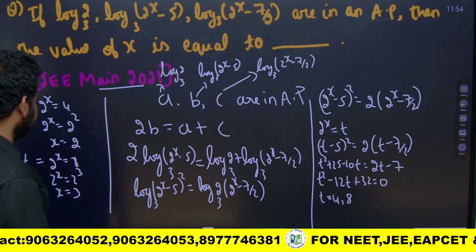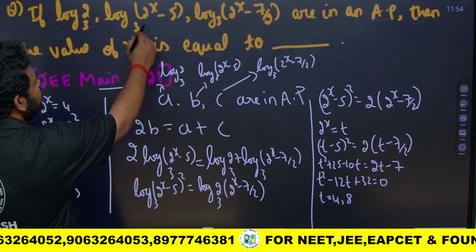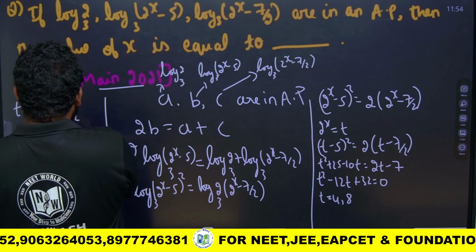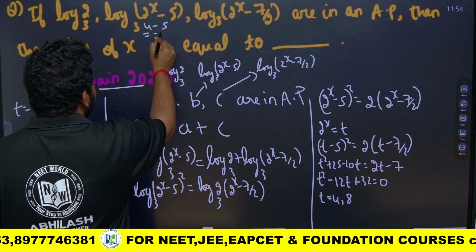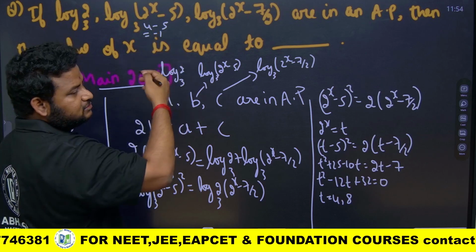Which one should we take? See here, friends, we have 2 to the power of x minus 5 here. If I take 2 to the power of x as 4, then 4 minus 5 will become minus 1. Logarithm is defined for values greater than 0.